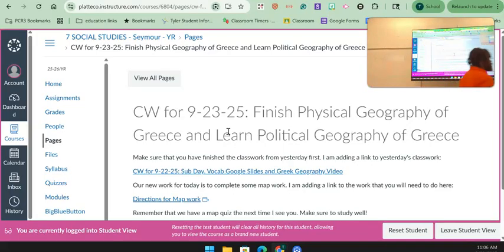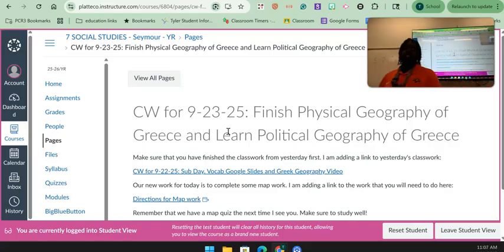Okay? So that's the big thing we are doing today. I am not expecting the map to be done today, because there's kind of a lot to do in it. There's 15 things that you have to do with it. You will have time today to work on the map. You will have time on Thursday on our block day to work on the map, or Wednesday if you're an even hour student. So if you don't get the map finished today, it is not homework. You can work on it in class Thursday.